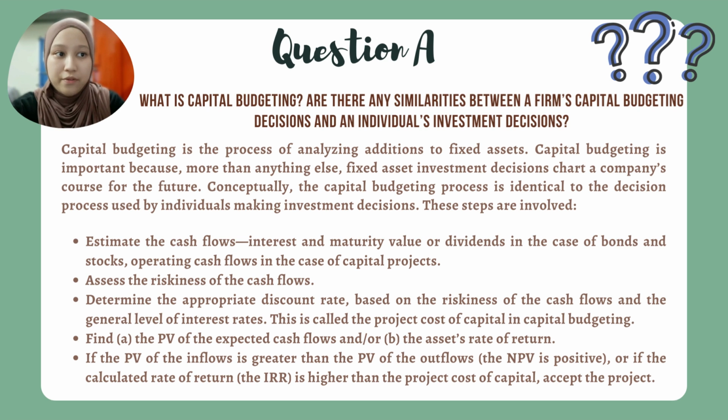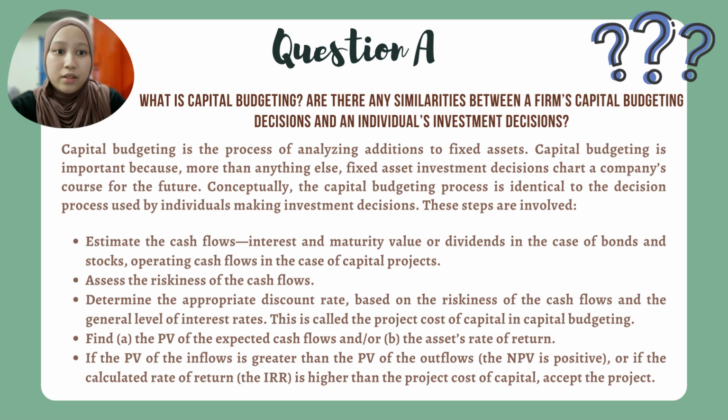These steps are involved. First, estimate the cash flow: interest and maturity value or dividends in the case of bonds and stocks, and operating cash flow in the case of capital projects. Second, assess the riskiness of the cash flow. Third, determine the appropriate discount rate based on the riskiness of the cash flow and the general level of interest rates. This is called the project cost of capital in capital budgeting.